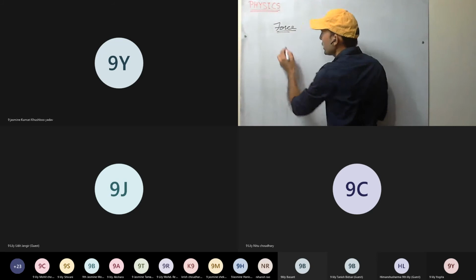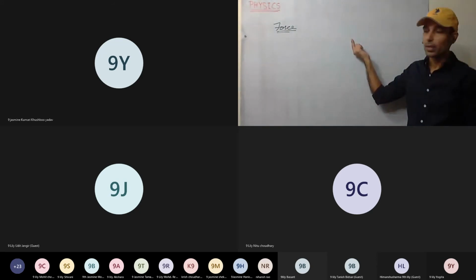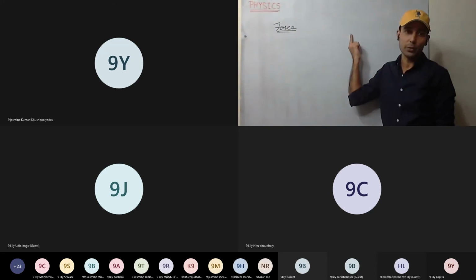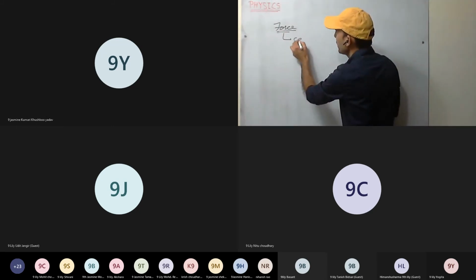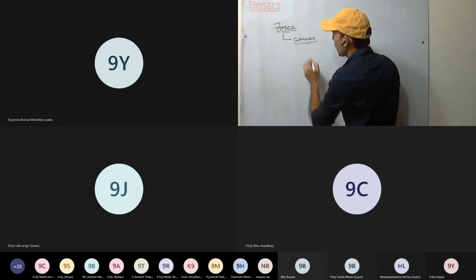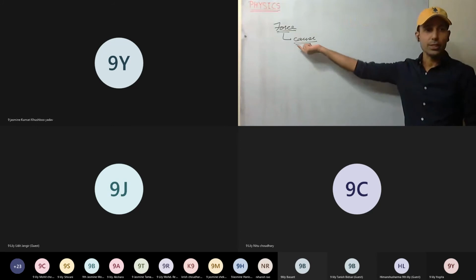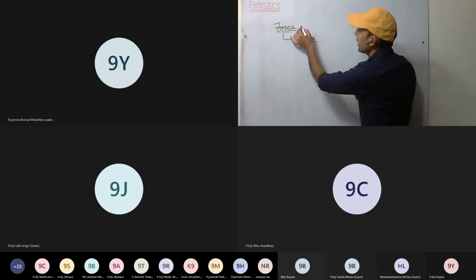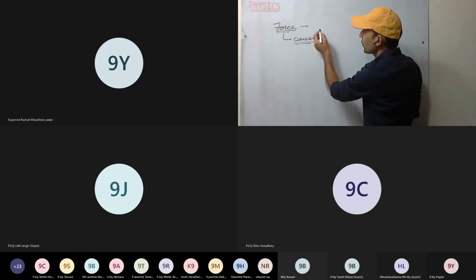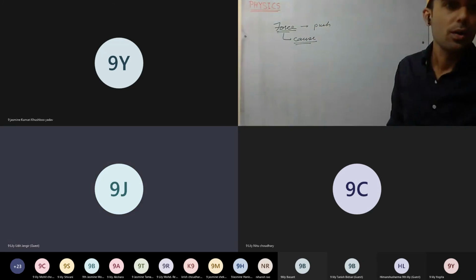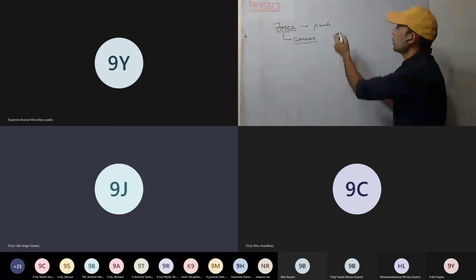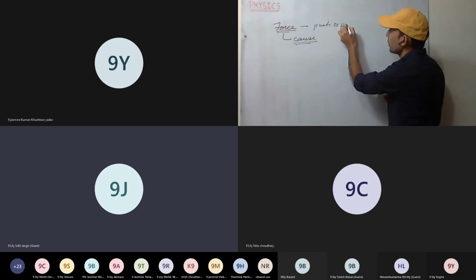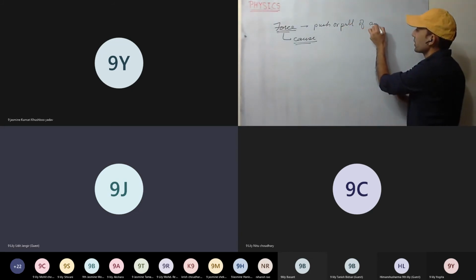Okay, force is required to create motion. If there is no force, there would have been no motion. So force is the cause that is required. In the sixth or seventh class, you have studied what is force. If we define it, it is an external push or pull that can change the state of an object.